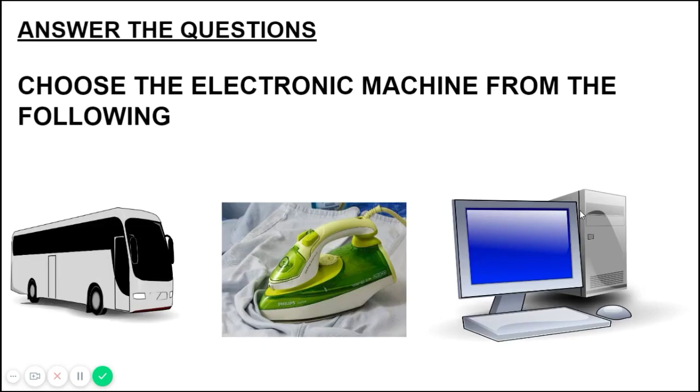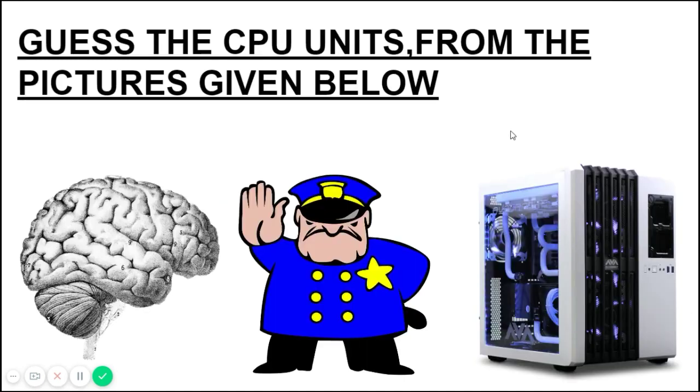Next, answer the question. Choose the electronic machine from the following. From the following, you should select some electronic machine. Which is an electronic machine? Obviously, from the first slide we are studying, computer is an electronic machine. So, computer is the right answer.